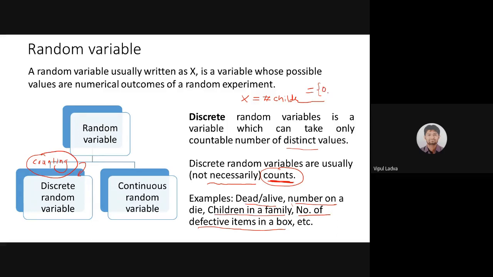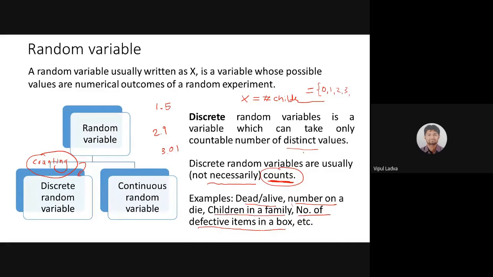It might be 0, might be 1, might be 2, might be 3, might be 110, might be in the thousands if we're dealing with a very, very big family. But is it possible that my number of children is 1.5, or 2.9, or 3.01? Is it possible to have such fractions?